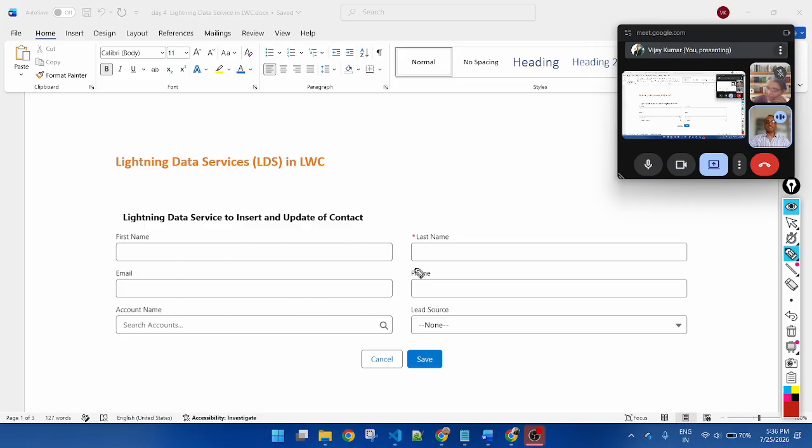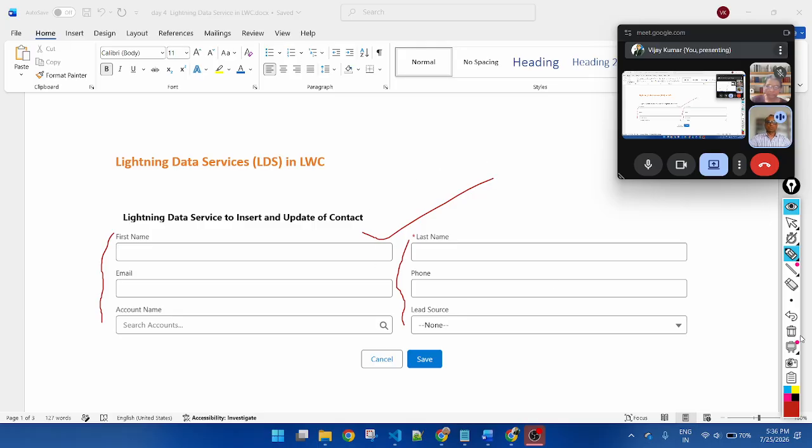Here you can see there are multiple fields I call in this component: first name, last name, email, phone, account name, and lead source. I display multiple fields, but none of the input fields are displayed through code. Here I will apply the Lightning Data Service element.